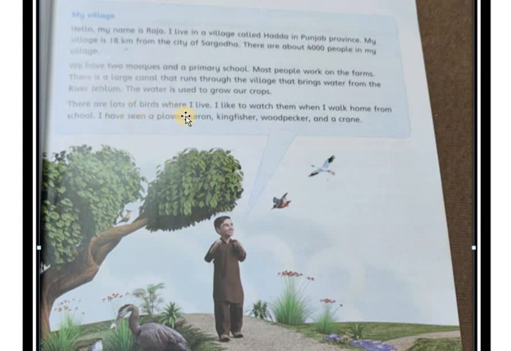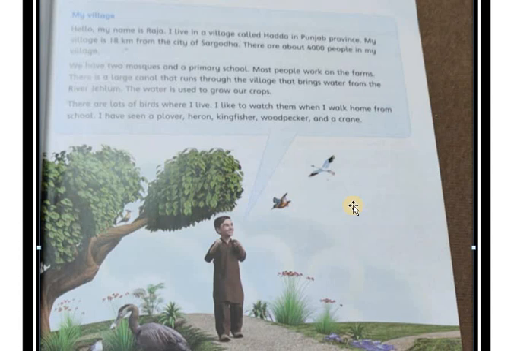There are lots of birds where I live. I like to watch them when I walk home from school. I have seen a plover, heron, kingfisher, woodpecker, and a crane. These are the names of the birds which he mentioned, and he told us that his village has 4,000 people.